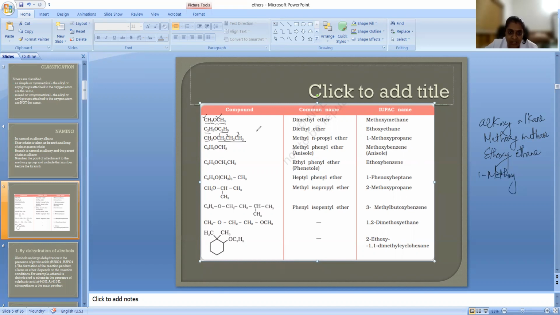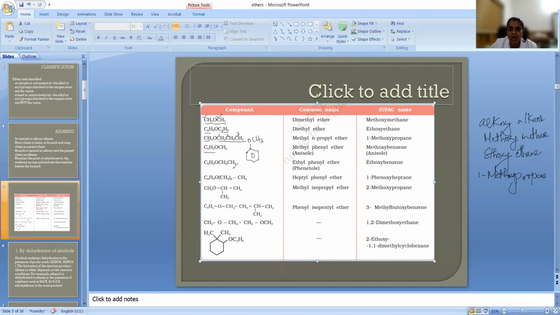And what is the long chain? 3 carbon atoms. So it is propane. Okay, in this way you can write. And look here, C6H5, that means a ring is coming. C6H5, OCH3. This is that.